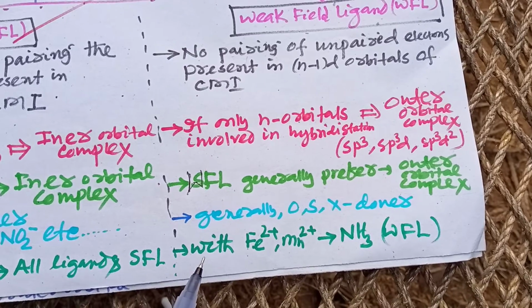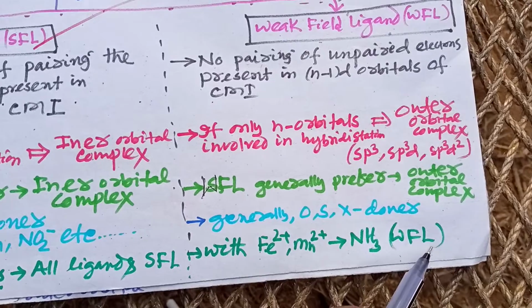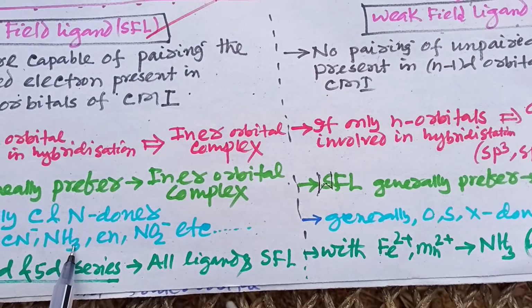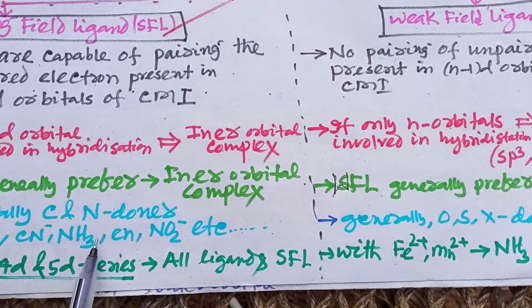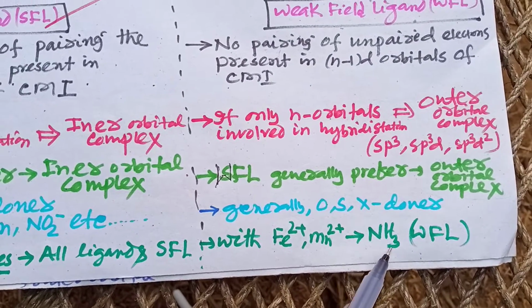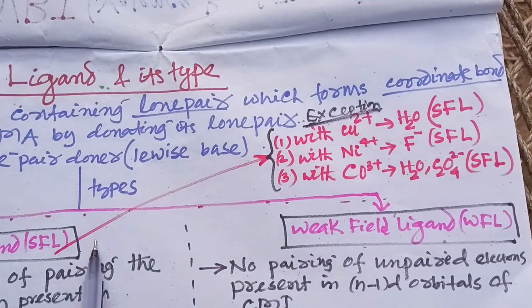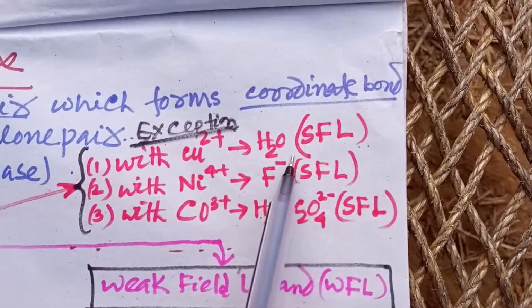One point to be noted is that with Fe2+ and Mn2+, NH3 acts as a weak field ligand. NH3 is basically a strong field ligand, but with Fe2+ and Mn2+, it acts as a weak field ligand. So here are some important points that should be noted.